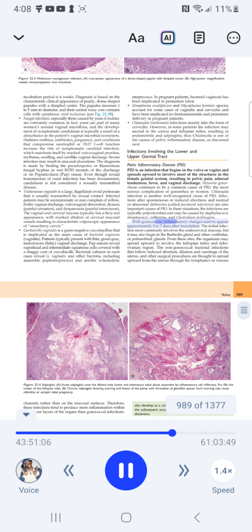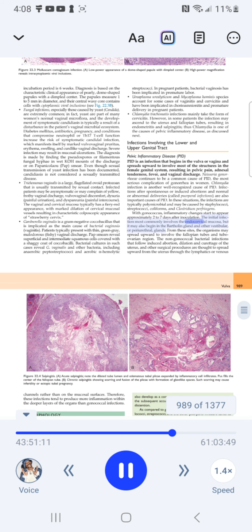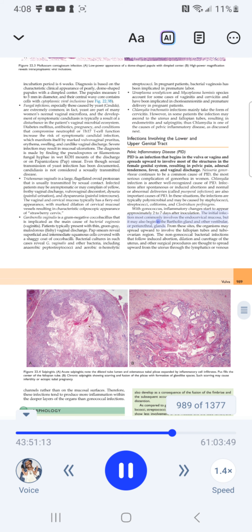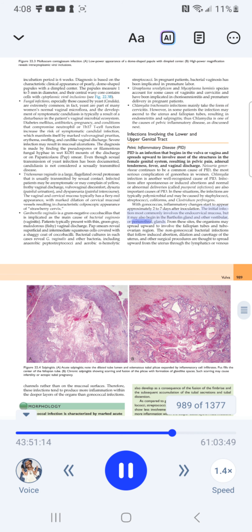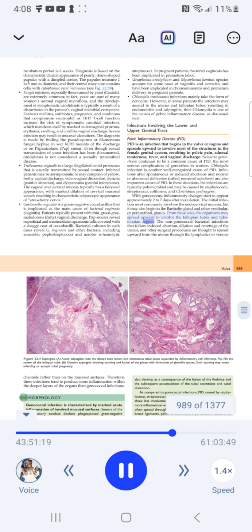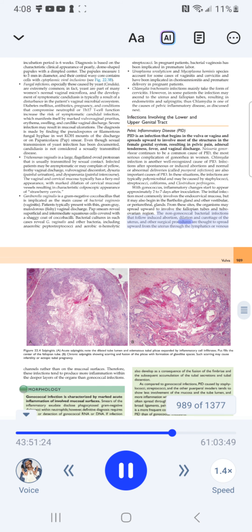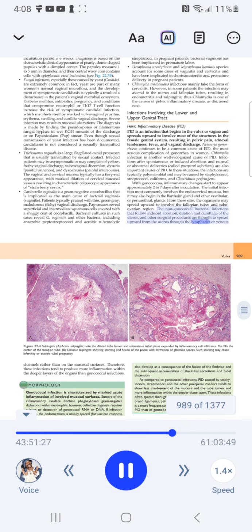With gonococcus, inflammatory changes start to appear approximately 2 to 7 days after inoculation. The initial infection most commonly involves the endocervical mucosa, but it may also begin in the Bartholin gland and other vestibular or periurethral glands. From these sites, the organisms may spread upward to involve the fallopian tubes and tubo-ovarian region. The non-gonococcal bacterial infections that follow induced abortion, dilation and curettage of the uterus, and other surgical procedures are thought to spread upward from the uterus through the lymphatics or veins.